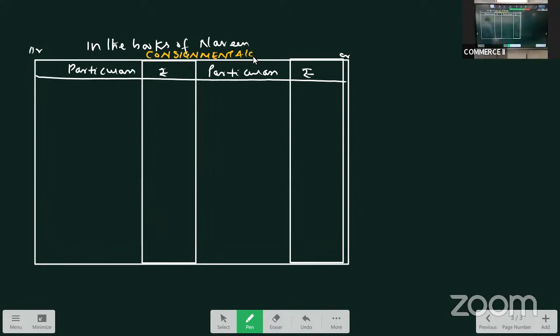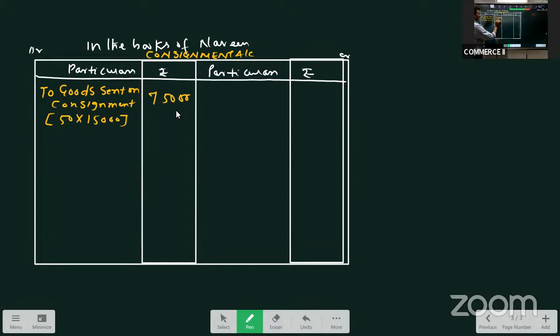So what is the value of goods sent? 50 TV sets at 15,000 each. So goods sent on consignment: 50 TV sets into 15,000, 7,50,000.